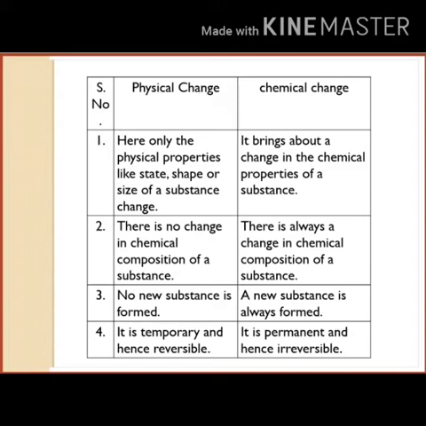In a chemical change, there is always a change in the chemical composition. Third, in a physical change no new substance is formed. In a chemical change, a new substance is always formed. Fourth, a physical change is temporary and hence reversible. A chemical change is permanent and so irreversible.